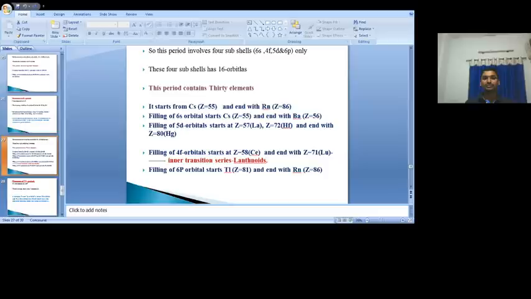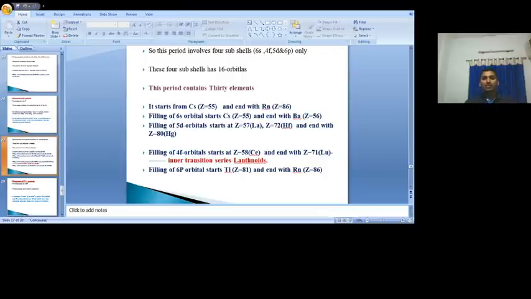Okay, fine. Here, whatever the elements from 58 to 71, in which the electrons enter into the 4f subshell, they are called lanthanides. The elements from atomic number Z equal to 58 to 71 are called lanthanides. These are also called inner transition elements.